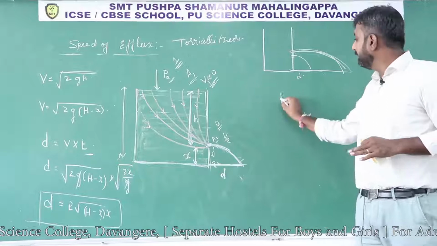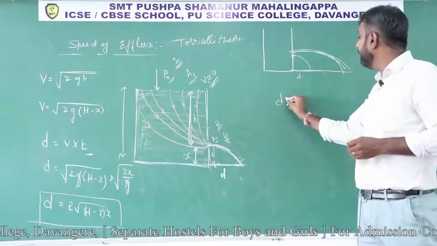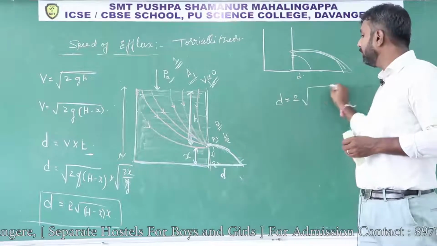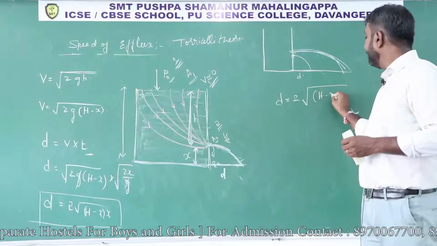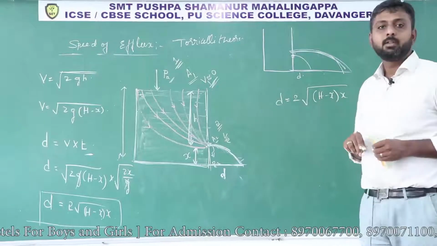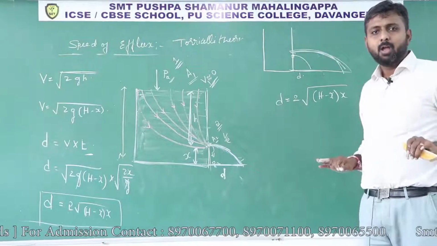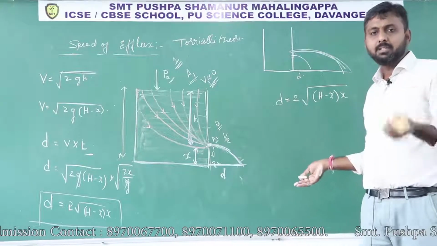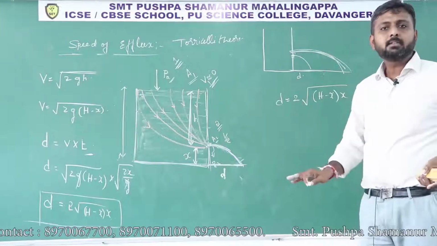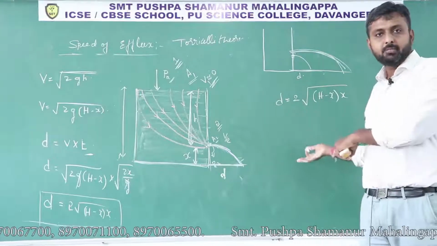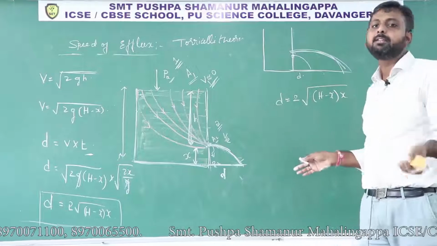For that, the distance expression we got is d equals 2 into root over (h minus x) into x. And this is a somewhat new concept to you. After completion of differentiation in mathematics, these steps, especially what I am explaining next, you will understand.